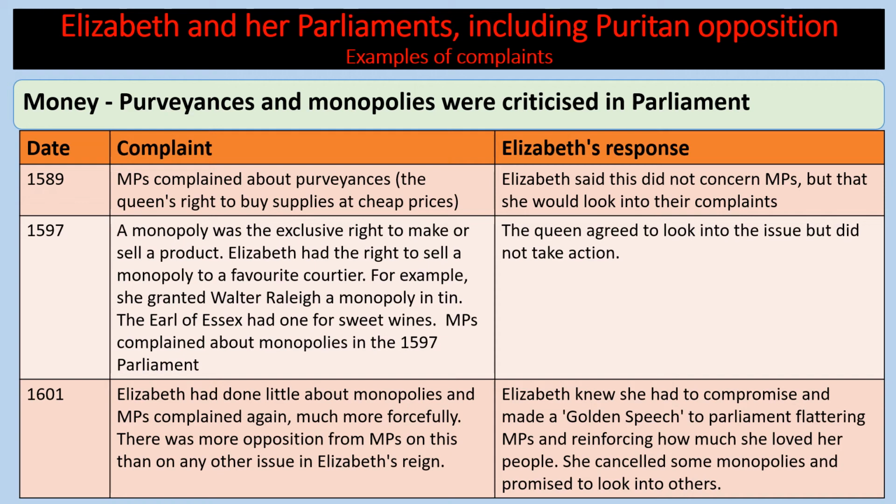Now, monopolies come back in 1601. Elizabeth had done little about monopolies and MPs complained again, much more forcefully. There was more opposition from MPs on this than on any other issue at any other time in Elizabeth's reign. Now, Elizabeth knew she had to compromise, and she made the golden speech to Parliament, flattering MPs and reinforcing how much she loved her people. She did cancel some monopolies and promised to look into others.